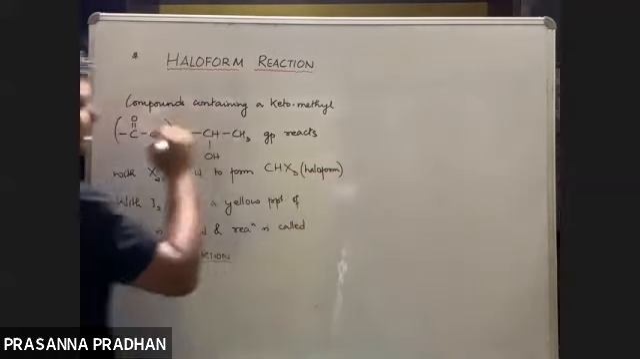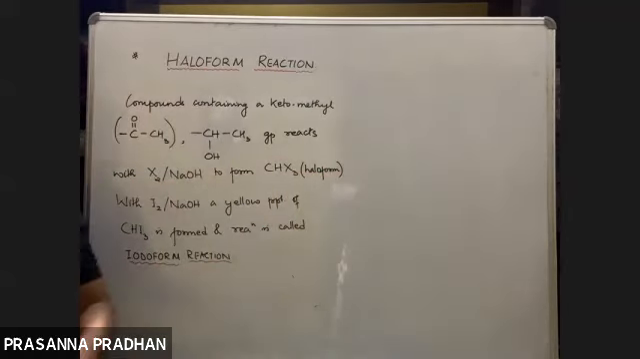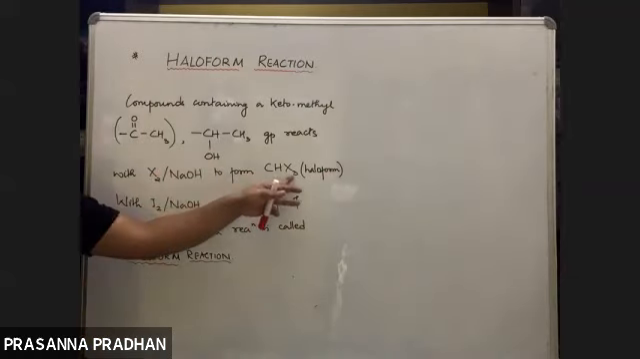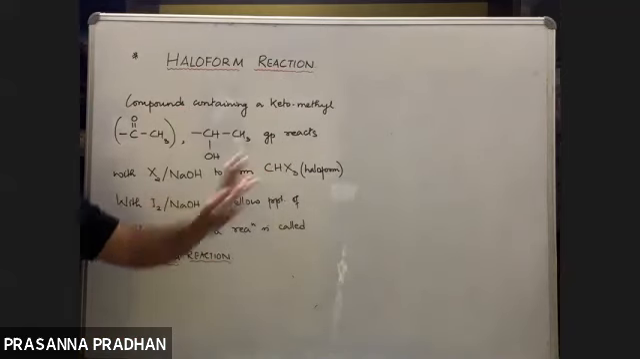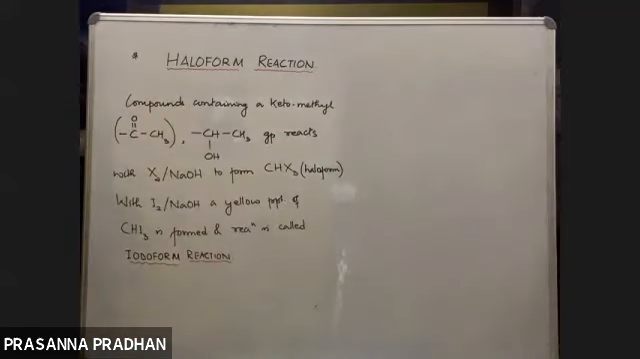If the halogen is chlorine, CHCl3, chloroform. If the halogen is bromine, CHBr3, bromoform. If the halogen is iodine, CHI3, it's known as iodoform. If we use iodine and NaOH, a yellow precipitate of iodoform is formed, and the reaction is then known as the iodoform reaction.